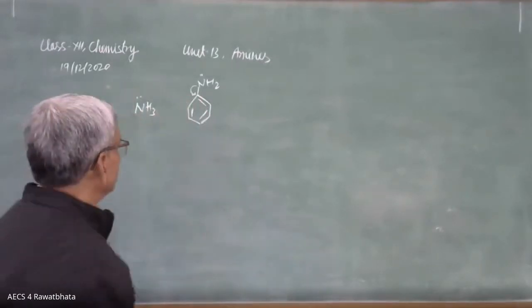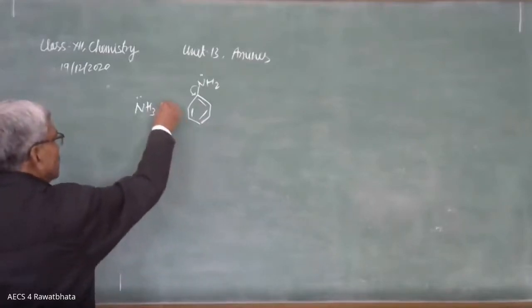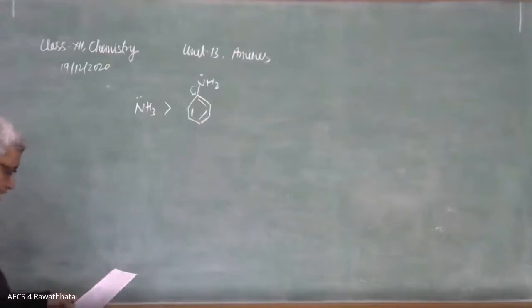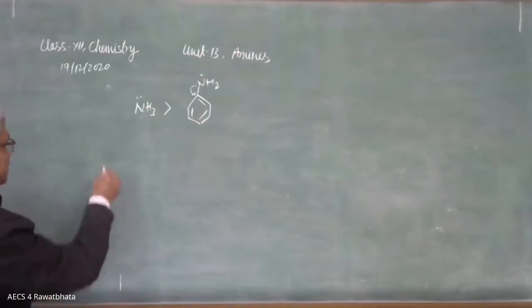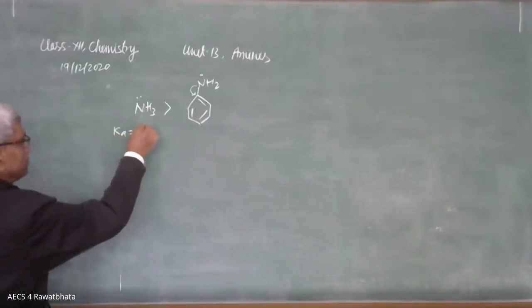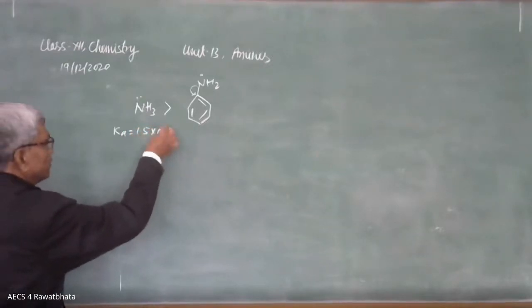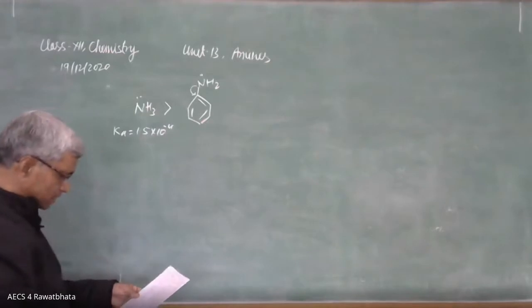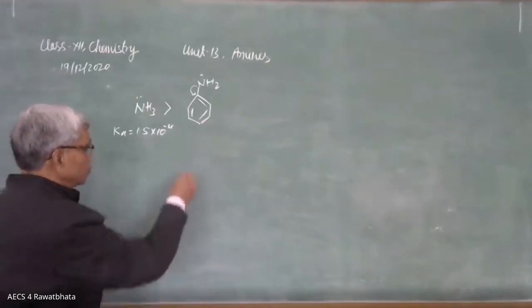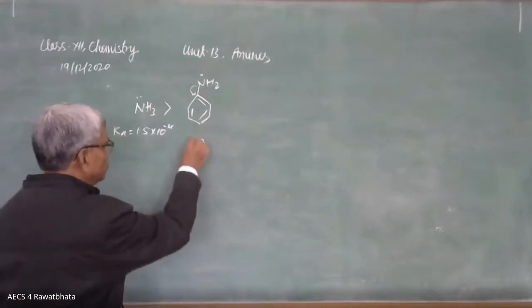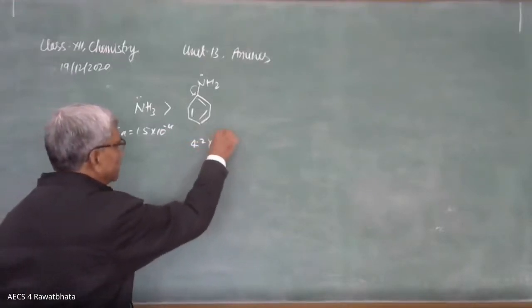Okay. So here the order is ammonia is much more basic than aniline, and its Kb is equal to 1.5 into 10 raised to power minus 4, and here its value is 4.2 into 10 raised to power minus 10.